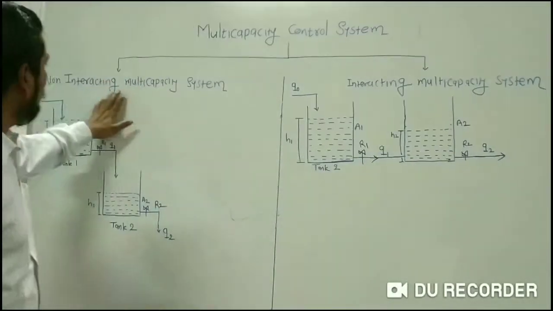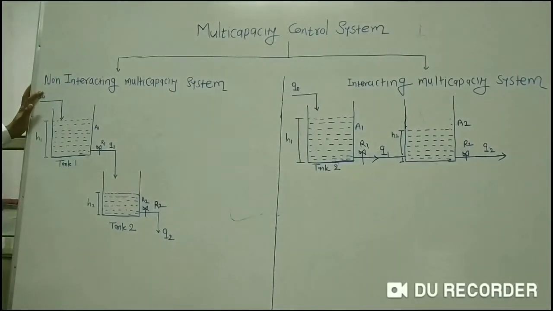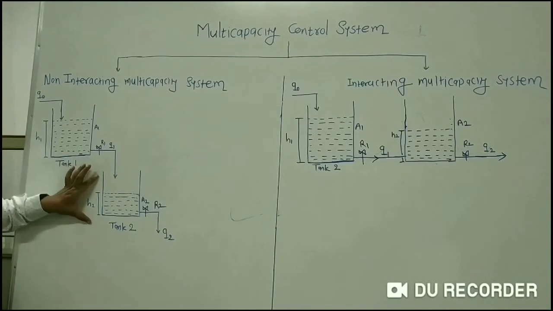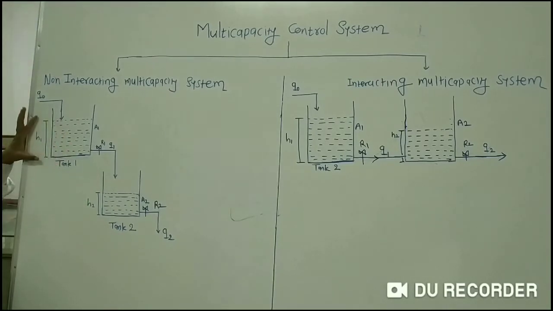Now first we will see the non-interacting multi-capacity control system. Let us consider that this is tank number 1 and this is tank number 2, and both of these are first order control systems. Consider that Q0 is the inlet flow rate to tank number 1, where H1 is the head generated in tank number 1, or the liquid height in tank number 1, and A1 is the area of tank number 1.